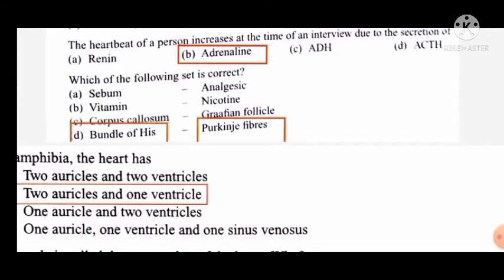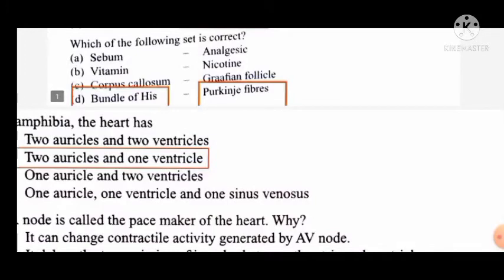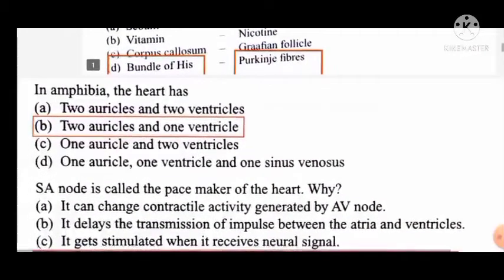Which of the following sets is correct? Sebum, analgesic, vitamin, nicotine, corpus callosum, graphene follicles, bundle of His, Purkinje fiber. Bundle of His and Purkinje fiber are required for the conduction of heartbeat. The impulse created by the SA node is conducted by the AV node, bundle of His and Purkinje fiber.